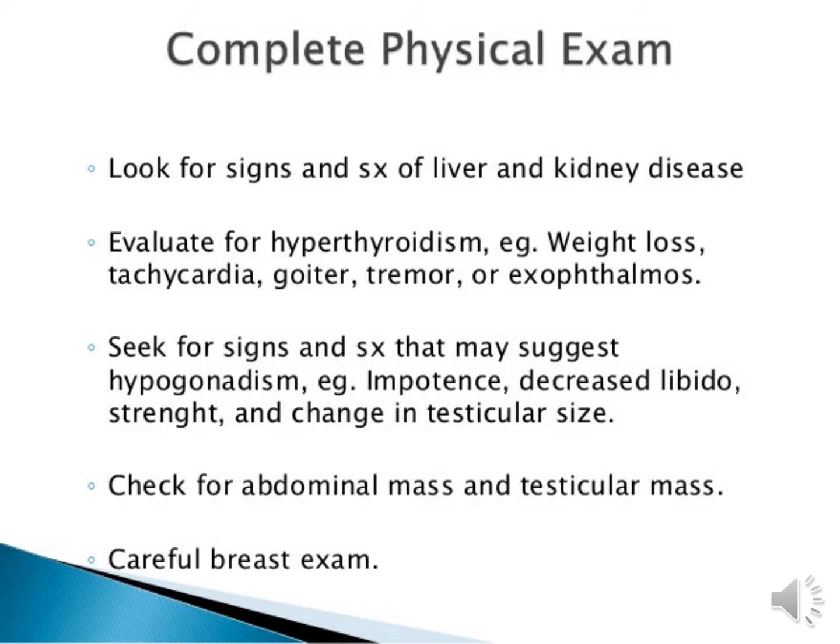Seek signs and symptoms that may suggest hypogonadism, for example impotence, decreased libido and strength, and change in testicular size. These are also very important in the physical examination for gynecomastia. Check for abdominal mass and testicular mass properly.